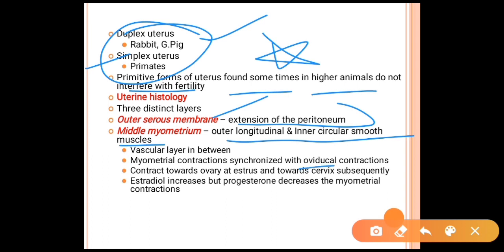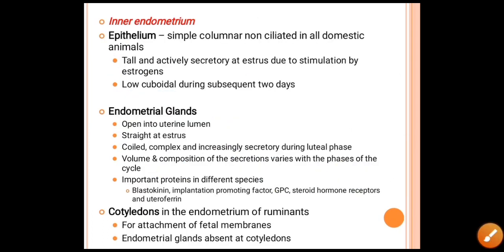Myometrial contraction synchronizes with the oviductal contractions and contracts towards the ovary at estrus and towards the cervix subsequently. Estradiol increases, but progesterone decreases the myometrial contraction. The estradiol increases the myometrial contraction and the progesterone decreases it.